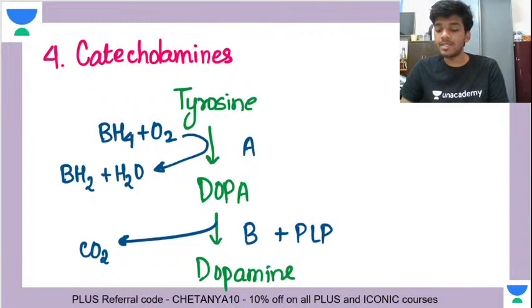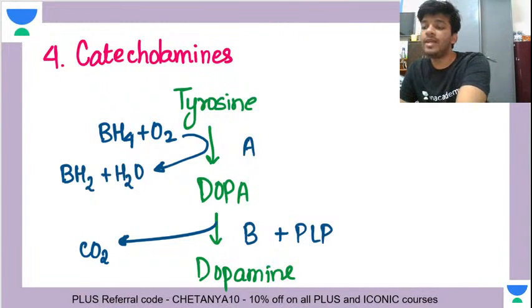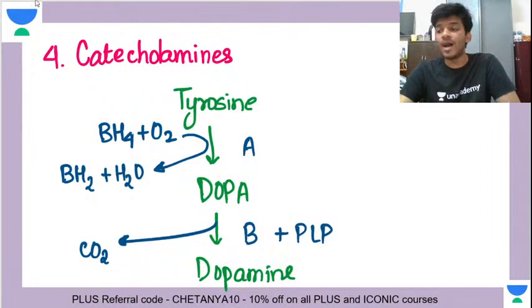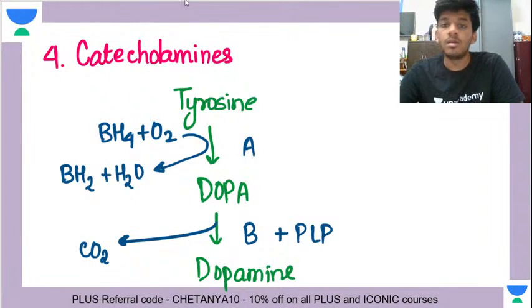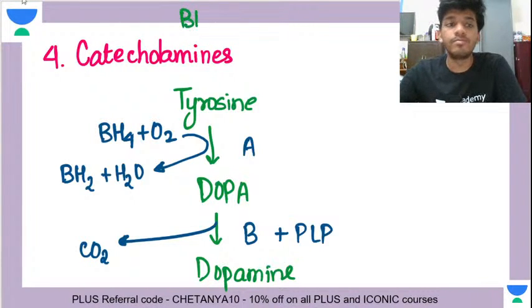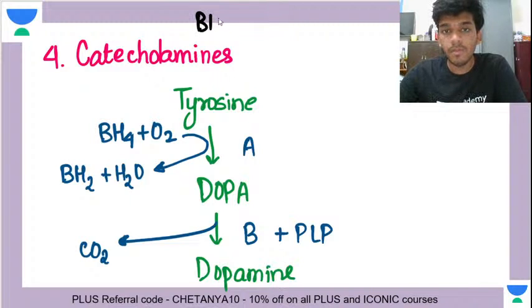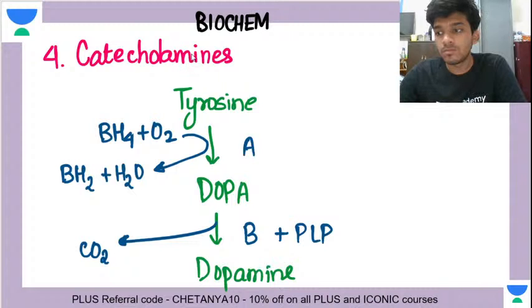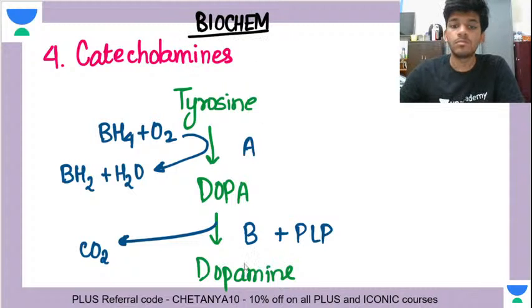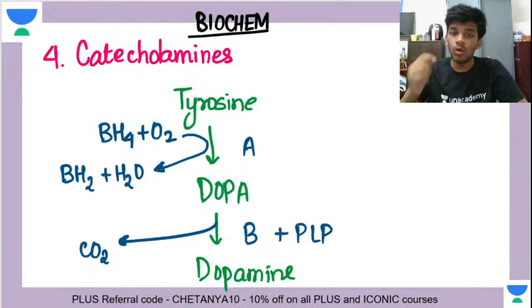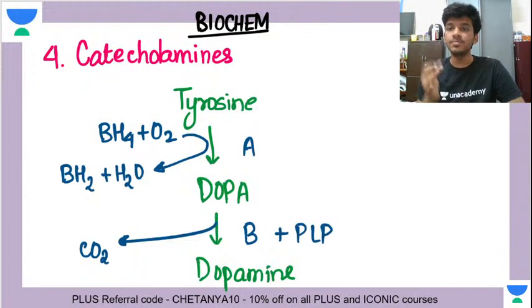Catecholamines is the actual intensive place regarding biochemistry, where you will have a lot of biochemistry. So what is the condition here? Catecholamines, you start from an amino acid, tyrosine.